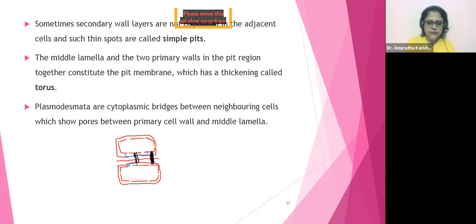ये देखो. So now what can happen? Can you tell me? The contents of these cells can pass through these and enter over here, right? Or the substances from these can move in this. Okay. So this is going to be called as your plasmodesmata. I'll give you an example of plasmodesmata.